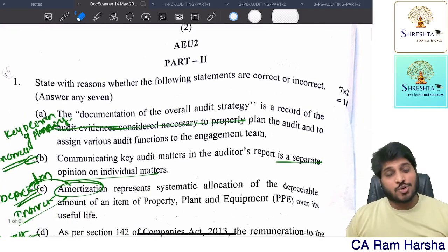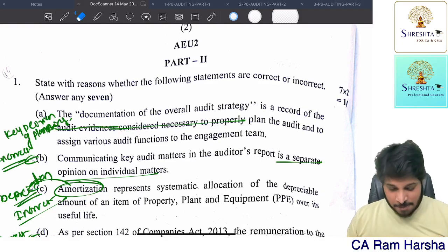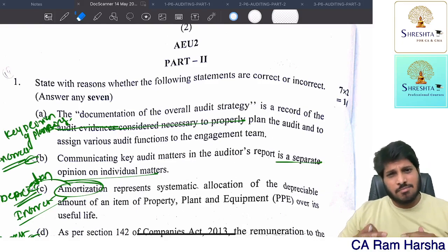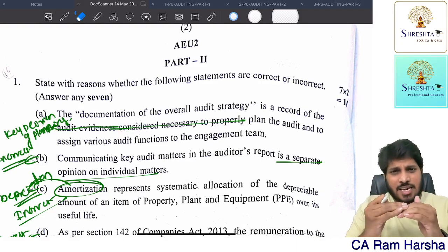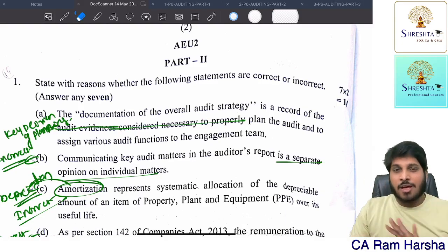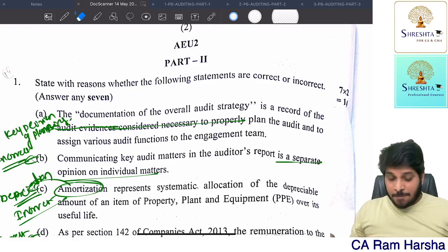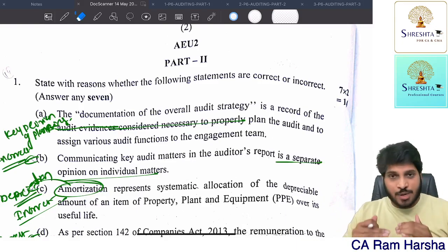Based on the sources, whatever the students who interacted with me in the past one and a half hours, I can say that the paper is not very easy, but above easy, between easy and moderate, or I can classify this as a moderate paper, but no question of difficult at all. This is absolutely a moderate and below moderate paper.